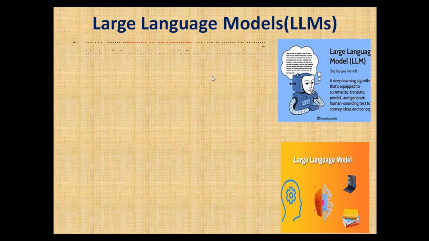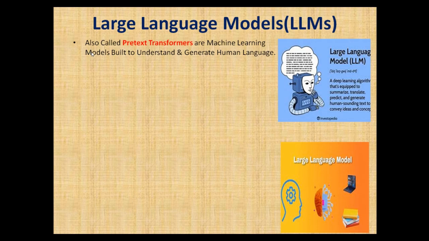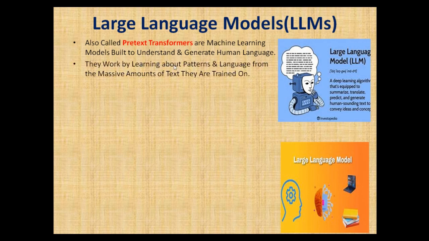What are they? They are also called pretrained transformers. They are machine learning models built to understand and generate human language. That is what we mean by large language models. They work by learning patterns in language from the massive amount of text that they are trained on. Also, they take text as input and predict the output word that is likely to follow.